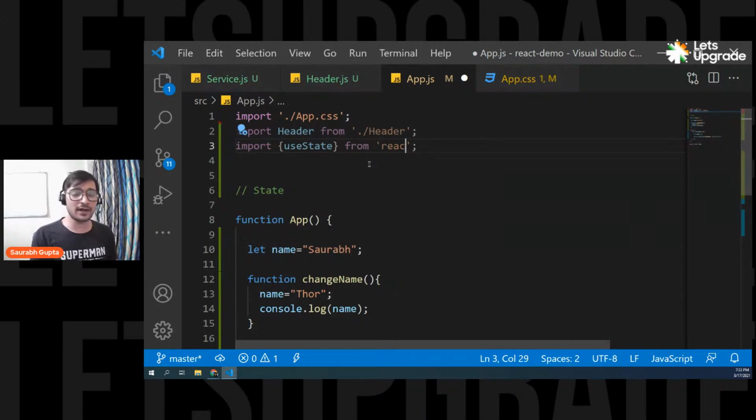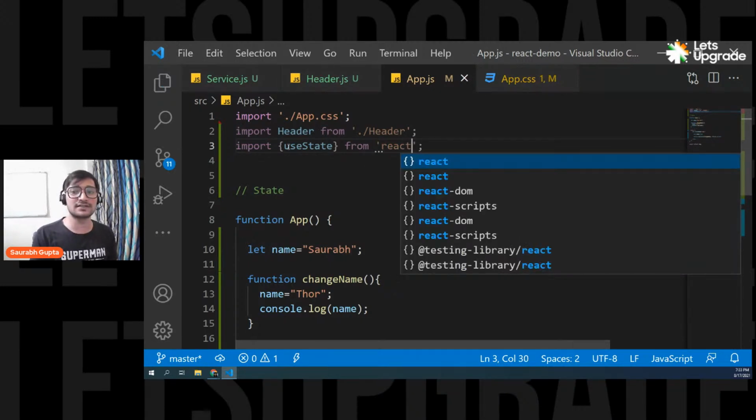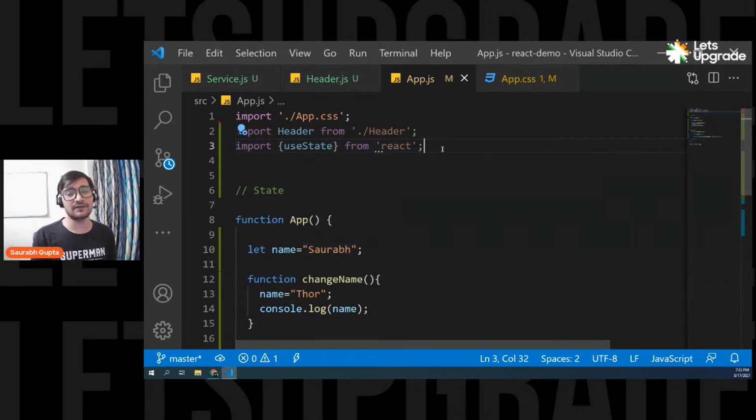So now we have imported that function first, and now we can use this useState function to create a state variable. And this useState function is also called a hook. Simple. This useState hook is simply used to create a state variable. That's it. You can also call it a function. You can also call it a hook. So now let's use that useState hook to create a state variable.